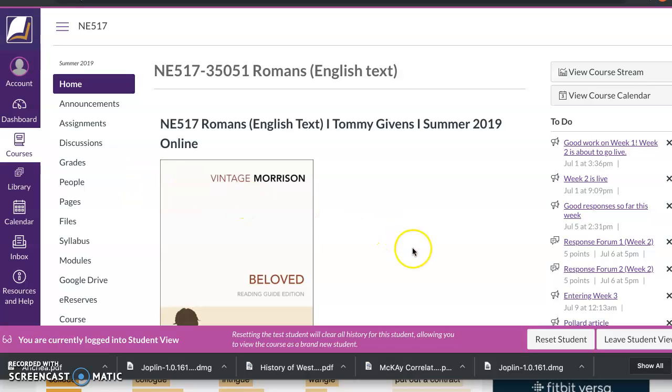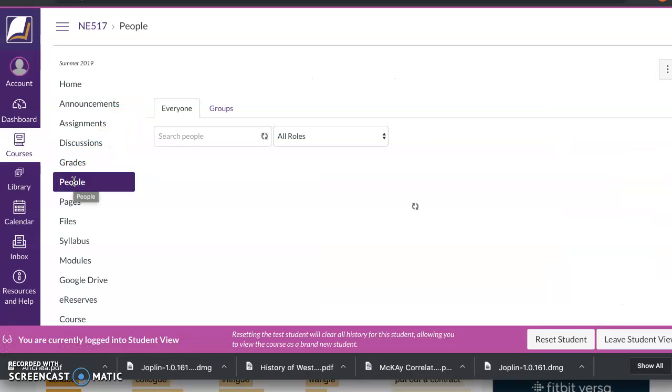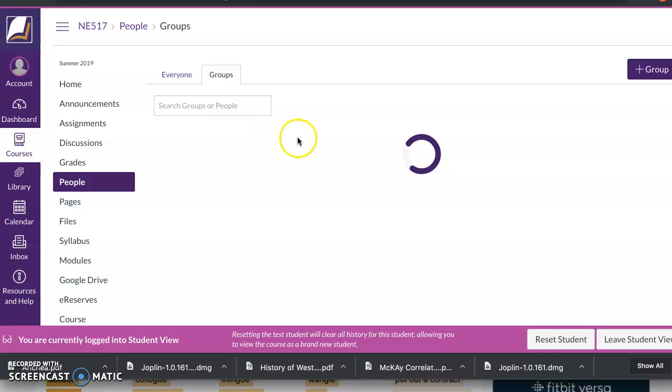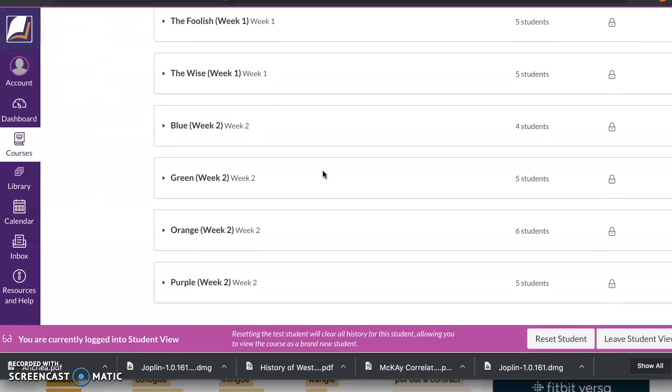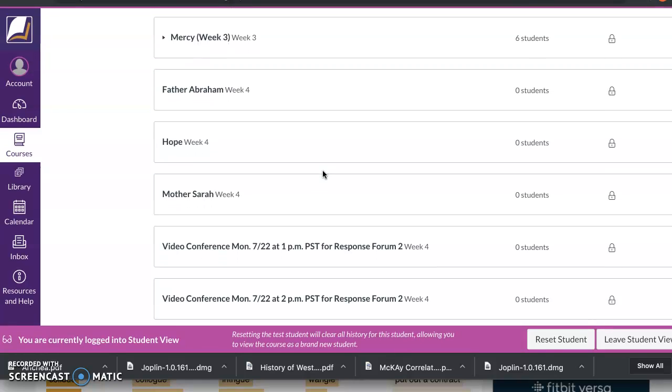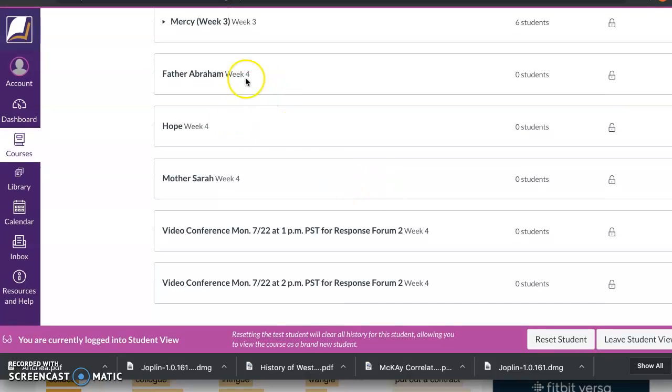On Canvas, you're going to go over here to People, and then go to this tab Groups, and then scroll down to the groups for week 4, and you'll see these group options for week 4, and you can choose whichever one you want to join.